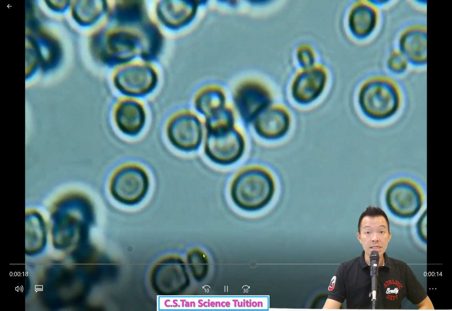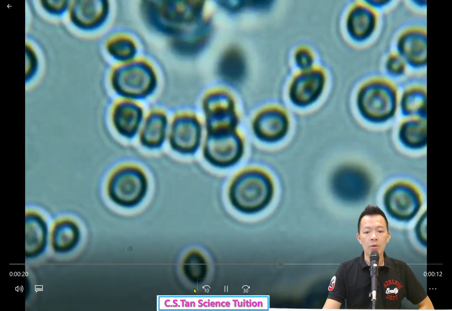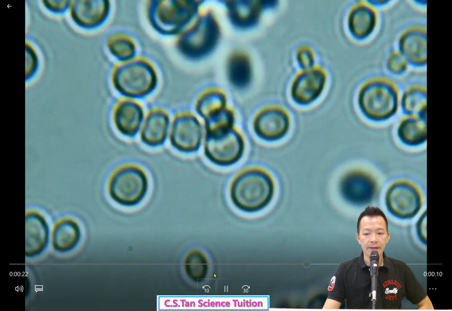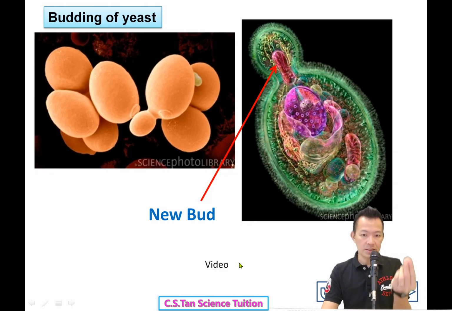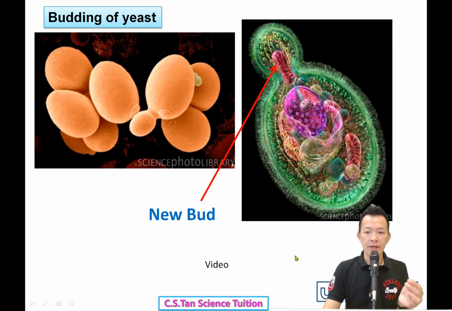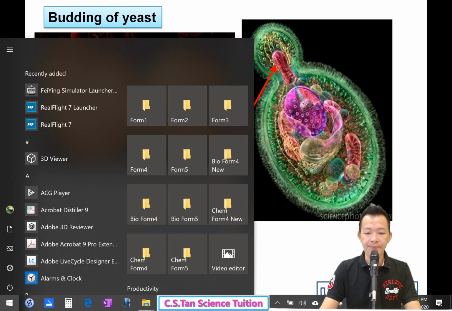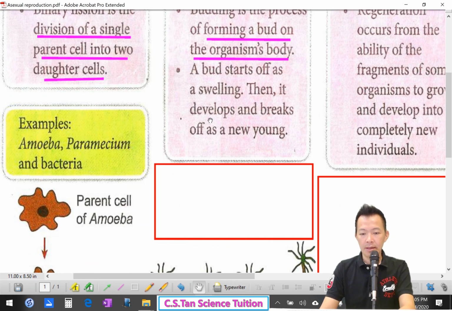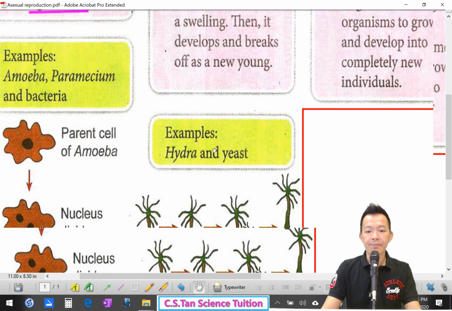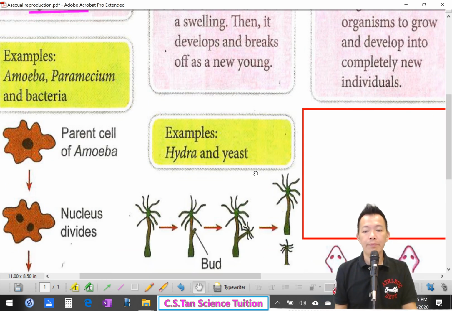And after a while, 一下子过后, the bud will disappear. So this is what we call the budding method. 它长一粒东西出来一模一样, and finally becomes a new individual that is 100% identical compared to the parent. So the budding method, 谁用这种方法的呢？Yeast and hydra.